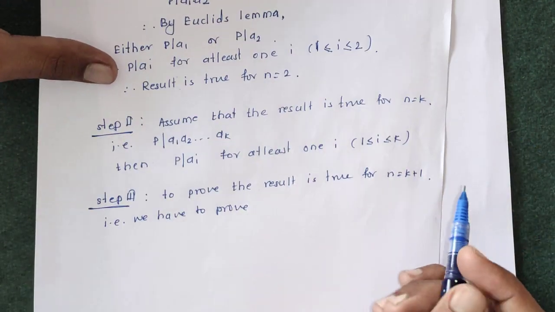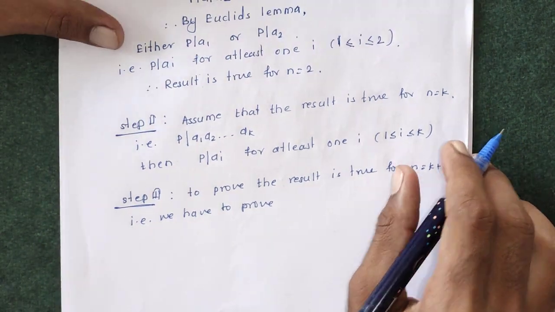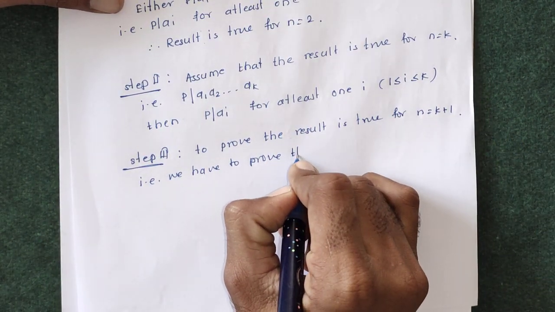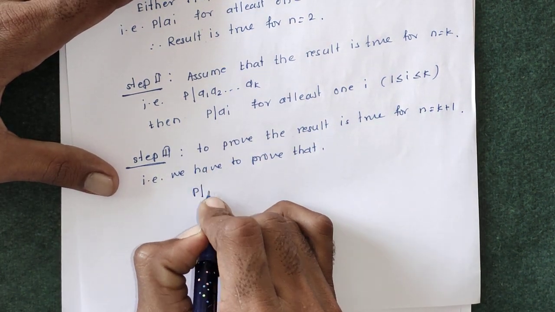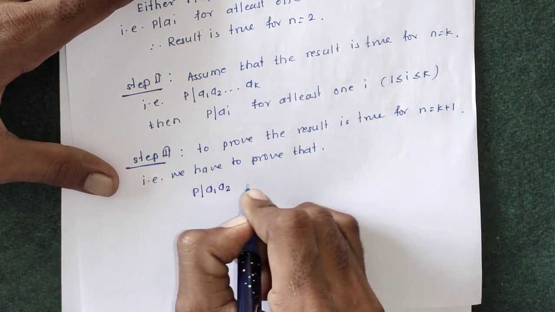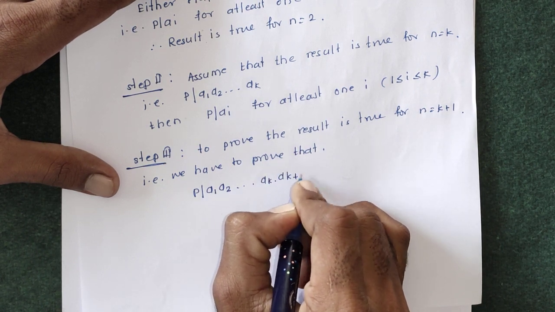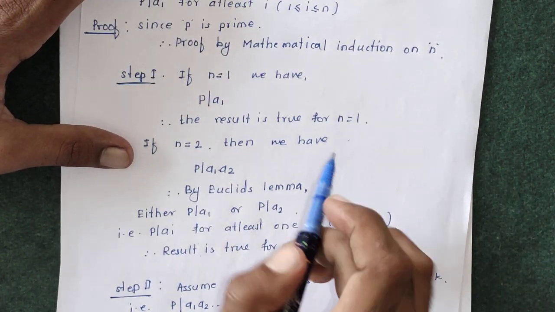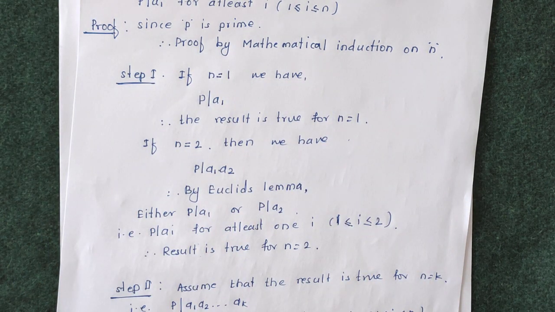That is, if P divides A1, A2 up to Ak into A(k+1), we are taking the induction on n. For the first step, we considered the value of n as 1.